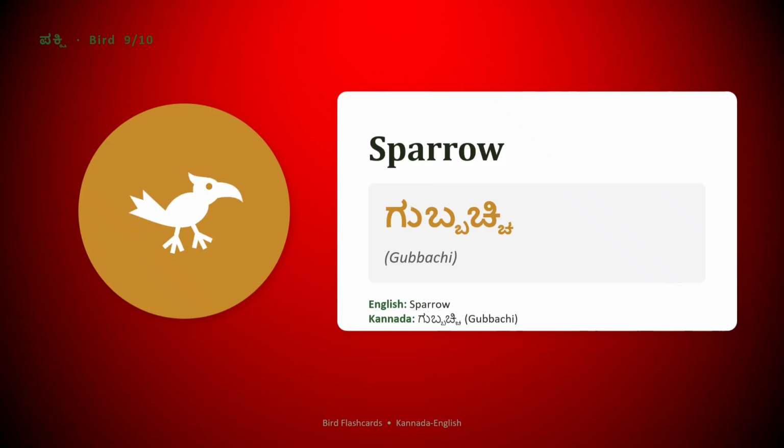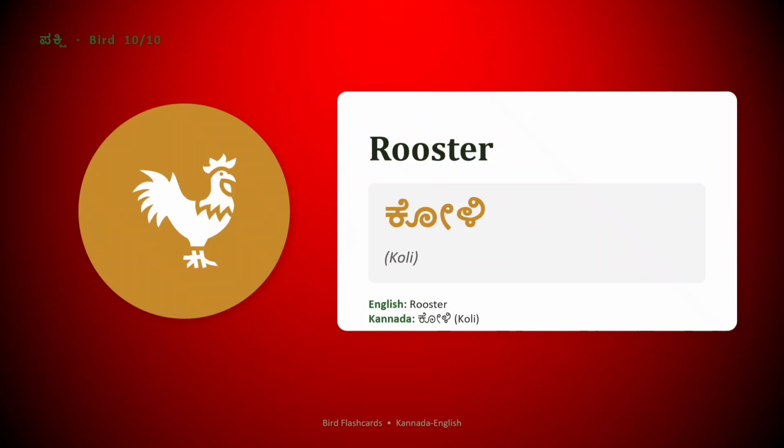Sparrow. Sparrow in Kannada is called Gubbachi. Try repeating Gubbachi. Very good. Next is rooster.